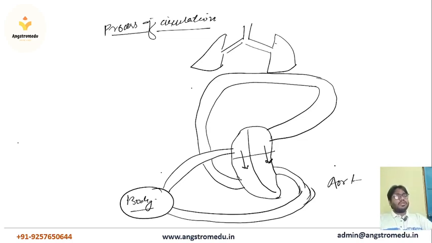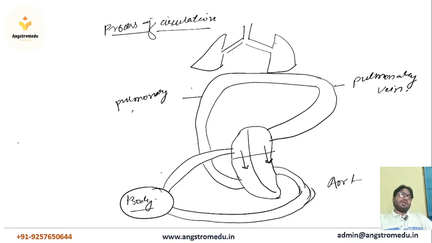Now I am going to explain the process of circulation. Let me label. This is the pulmonary artery, sorry, pulmonary vein, and this is the pulmonary artery. And this is the aorta, and this one is your lungs, and this is the heart, and this one is the body.